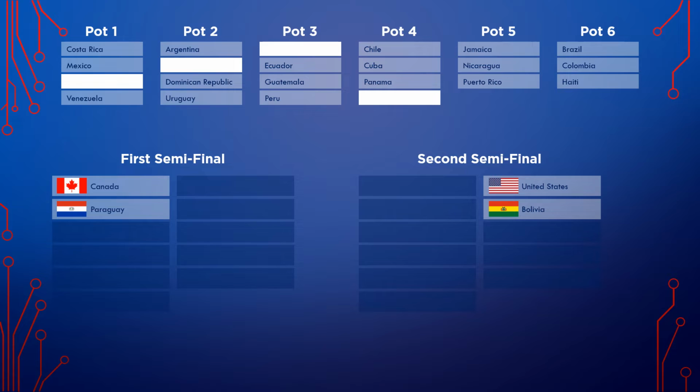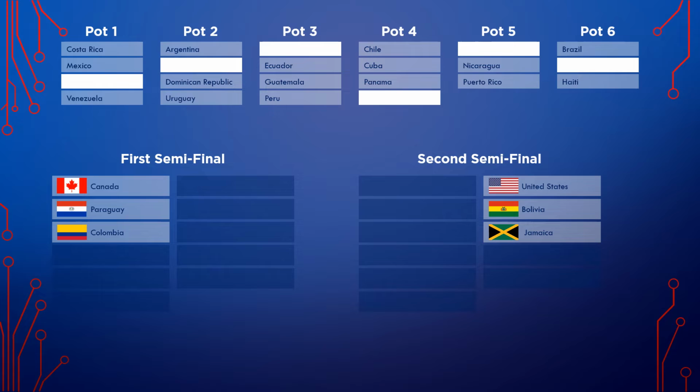Next country is Jamaica, and Jamaica will perform in the second half of the second semifinal. Next country will be Colombia from pot 6, and Colombia will take part in the first half of the first semifinal. And now we've taken one country from each pot. We will start all over again from pot 1.